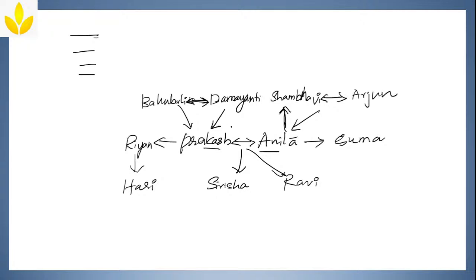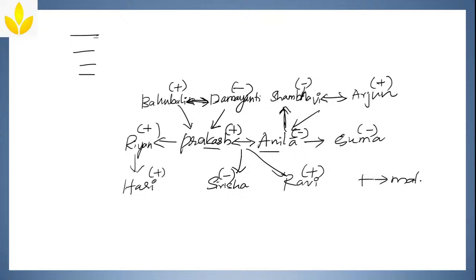Now, Prakash is a boy, I'll represent it with a plus symbol. You can use anything. Anita, I'll represent it with a minus symbol. Bahubali, boy, and Damayanti. Shambhavi, a girl, and then plus. Suma, minus, plus. Hari, Sirisha, and then plus. Wherever I have written plus here, plus stands for male.